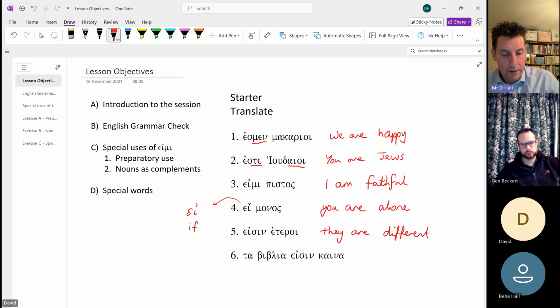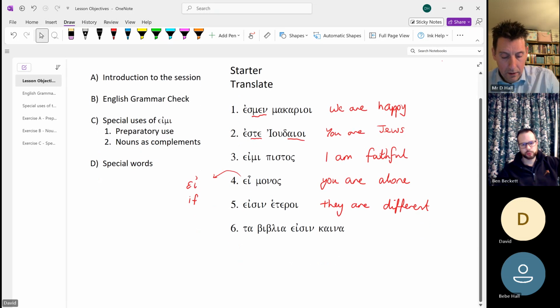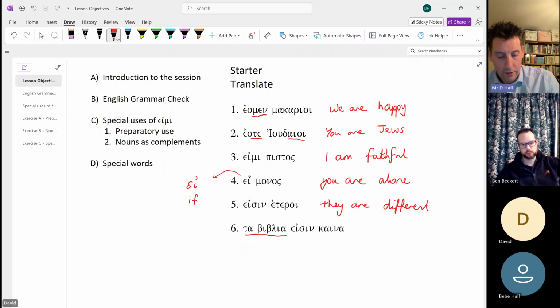And then finally, ta biblia isin cana. So here we've got a plural noun. Biblion, it's a neuter noun, and the plural has that alpha ending, not to be confused with a feminine. So ta biblia, which is the nominative or accusative, so the subject object form of the neuter.